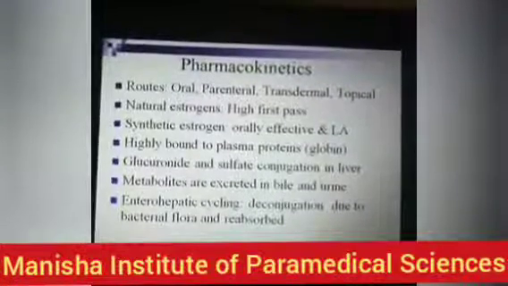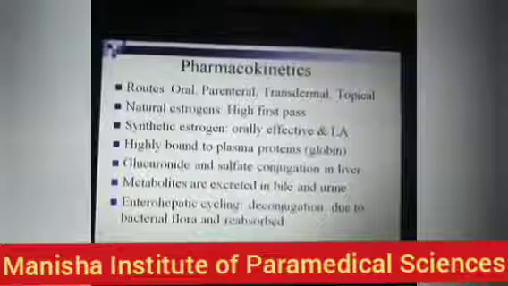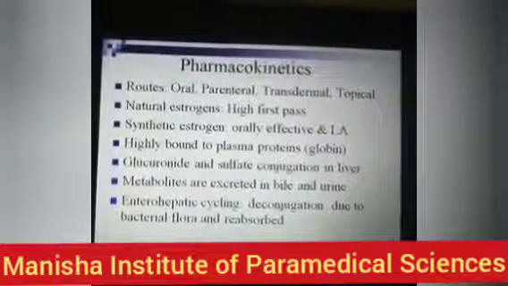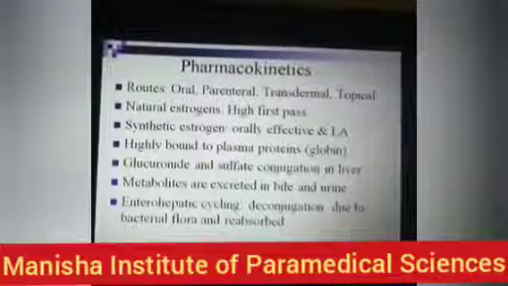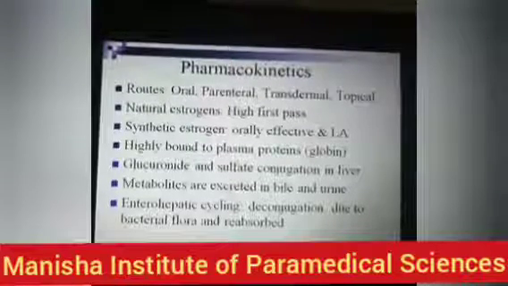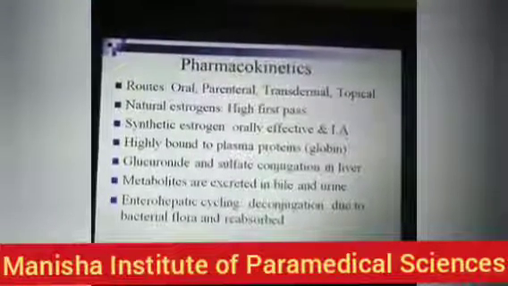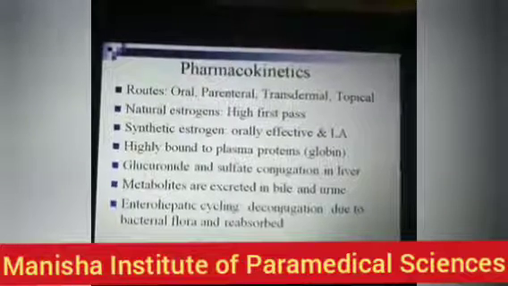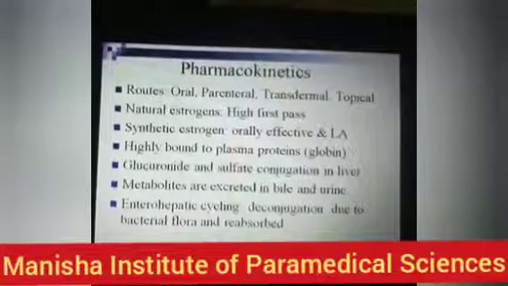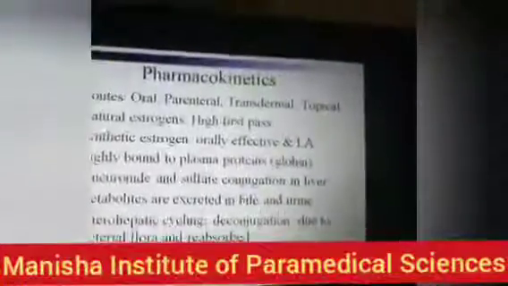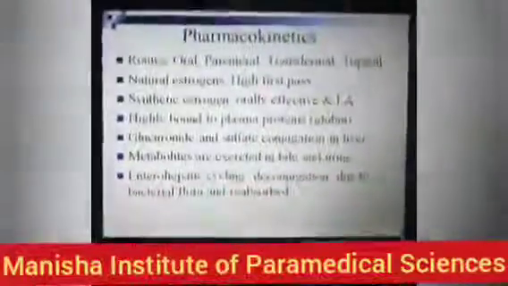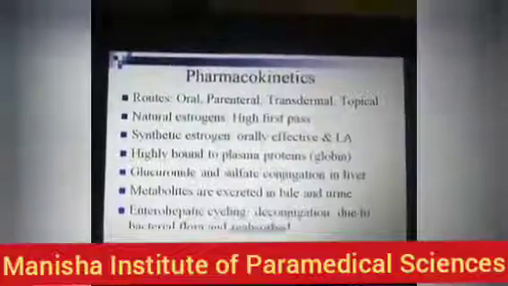And enterohepatic circulation, or enterohepatic cycling, occurs, and that's why it increases the bioavailability of estrogen. Deconjugation occurs because of bacterial flora, and again they are reabsorbed.